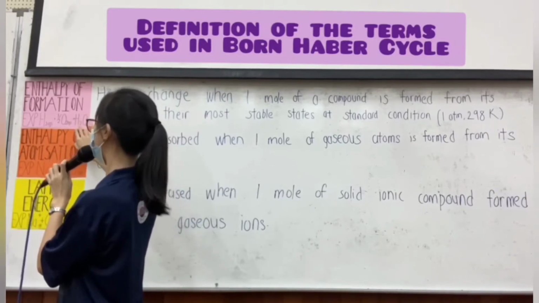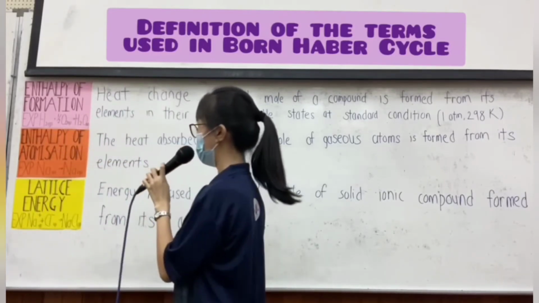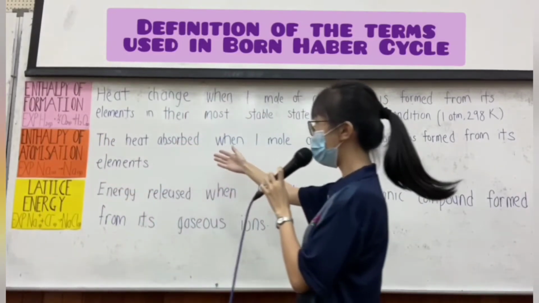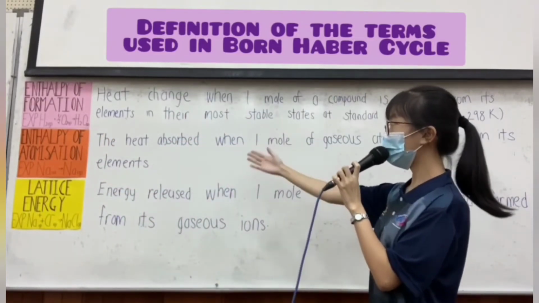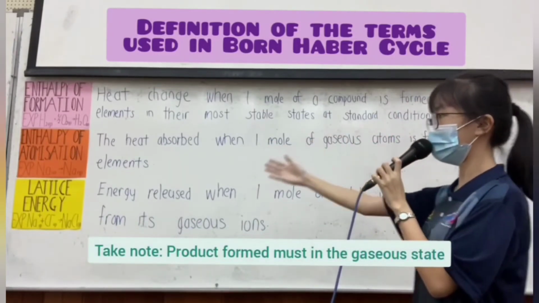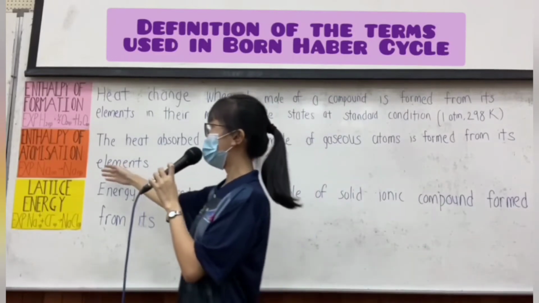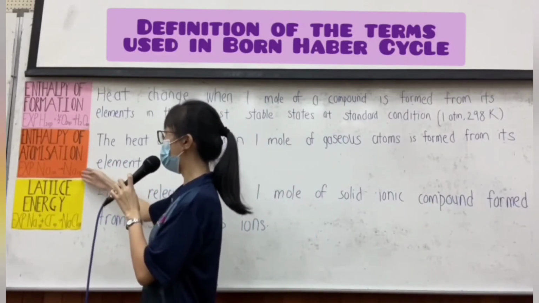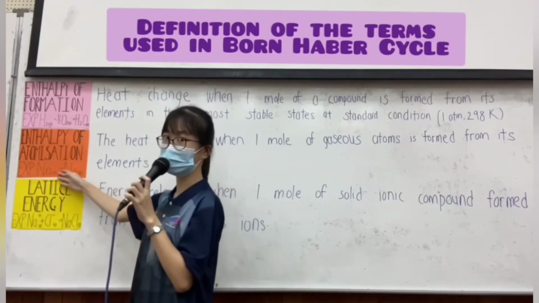which is H2O. And the second one is enthalpy of atomization. Enthalpy of atomization means the heat absorbed when one mole of gaseous atom is formed from its element. So the example is this. The sodium in the gaseous state will be formed from the sodium in the solid state.